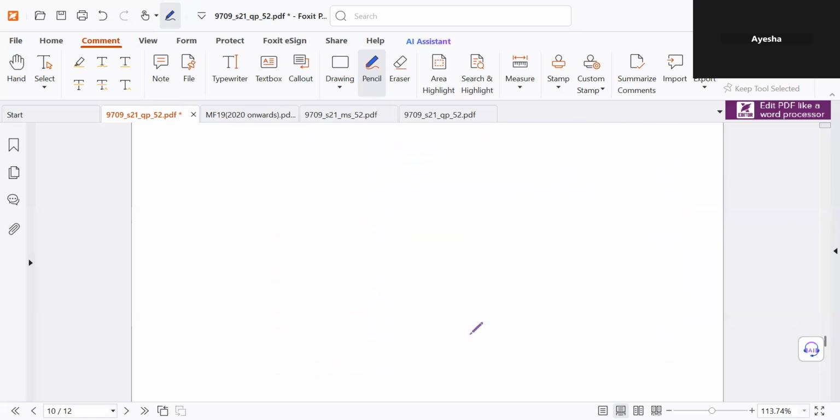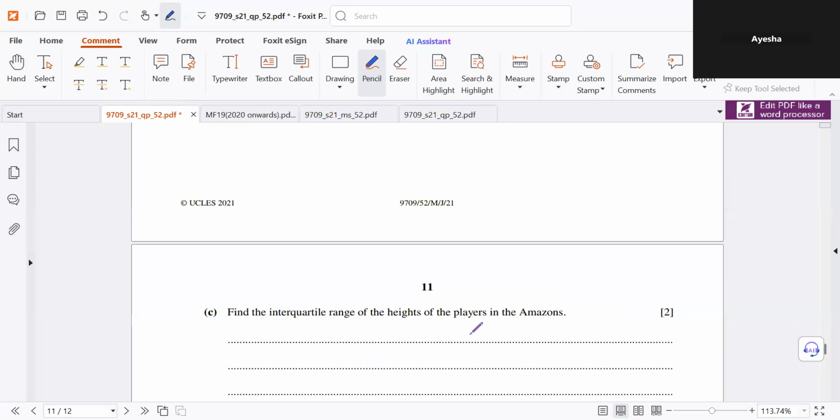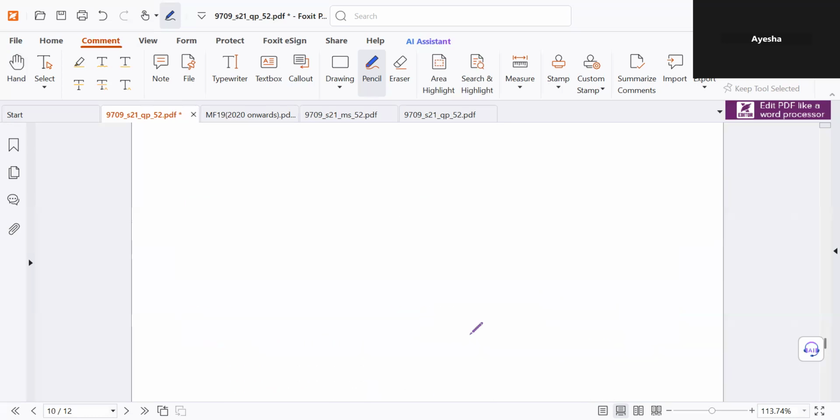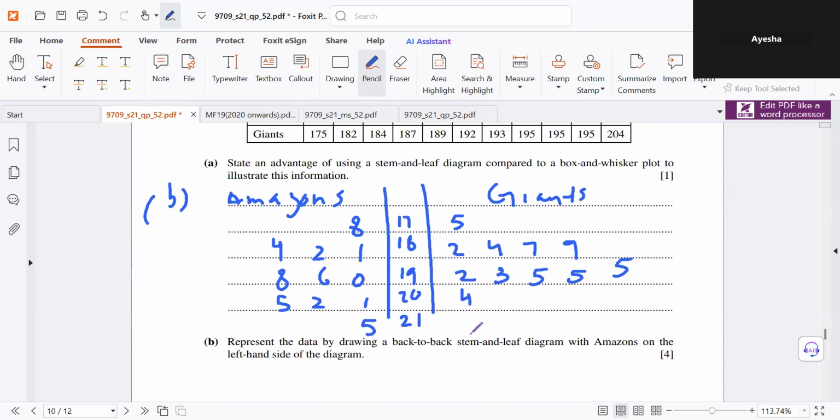Next part says, find the interquartile range for the heights of players in Amazon. Okay, so we need the interquartile range here. So first we need the median, which value is in the middle. 1, 2, 3, 4, 1, 1, 2, 3, 4, 1, 2, 3, 4, 1, and 1. So I've established, oh, I did not write the key with the stem and leaf. I'll lose marks here. Anyway, I remember that this is the median.